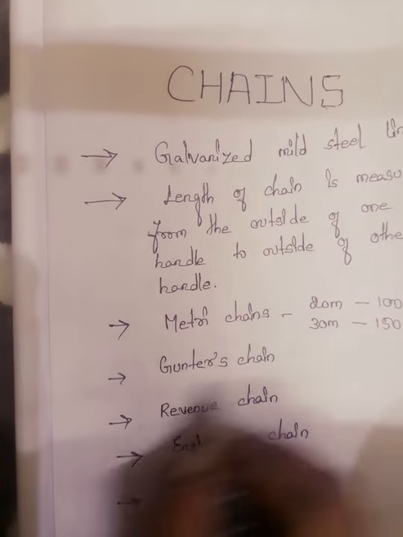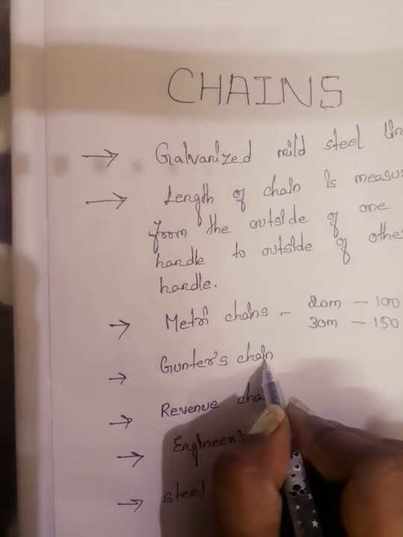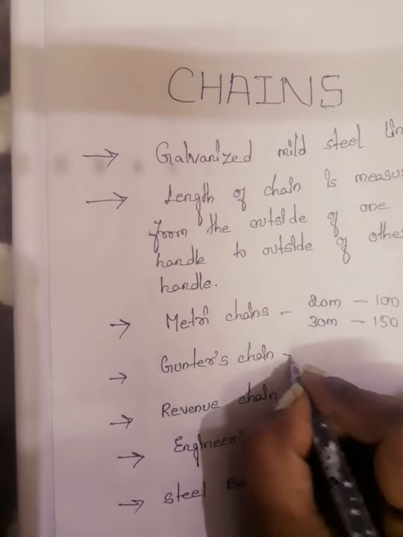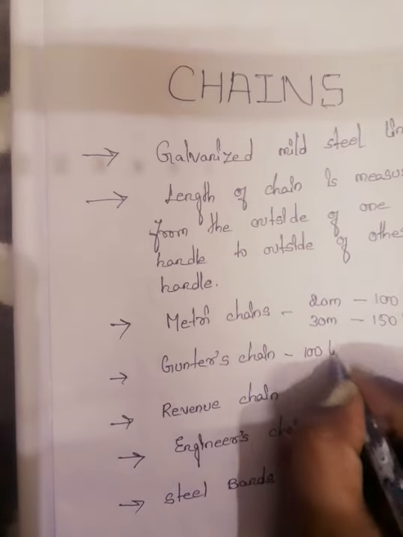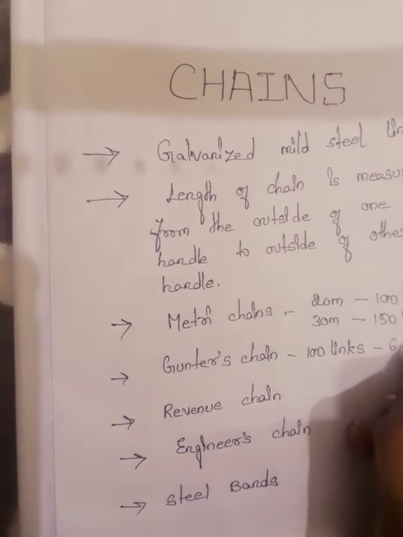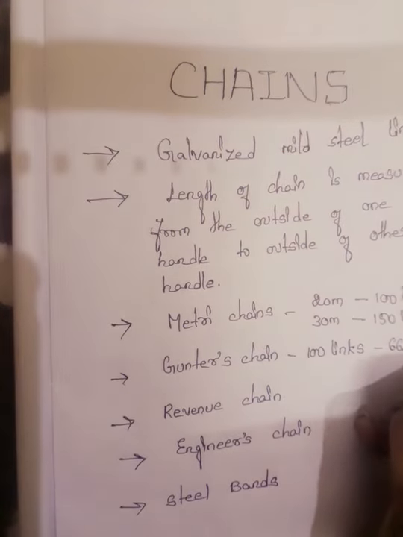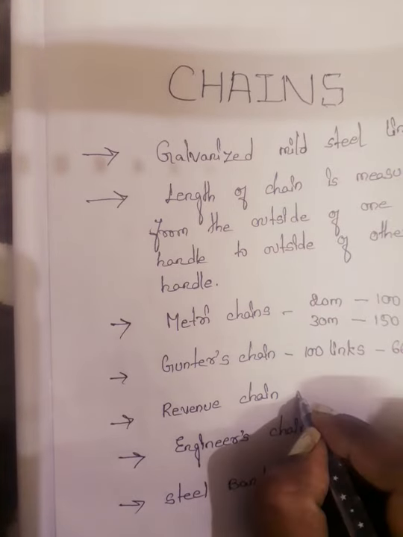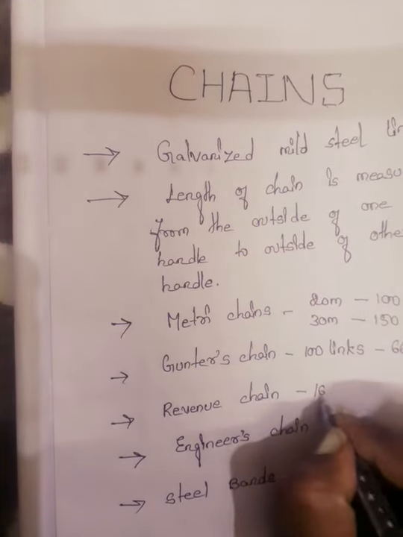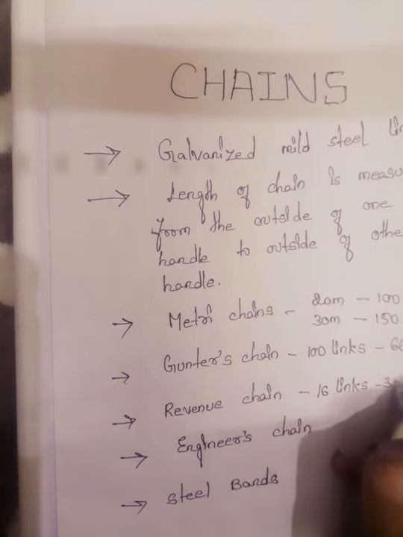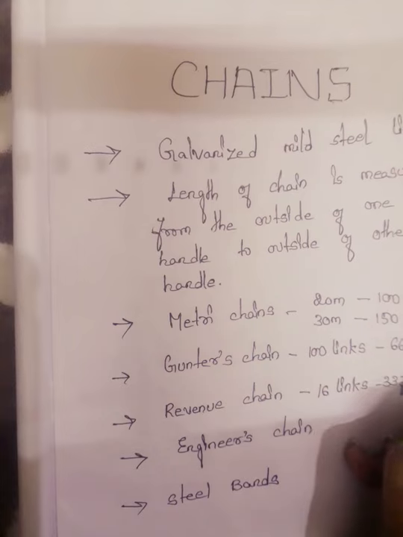And Gunter chain, which is also known as surveyor's chain, has 100 links or 66 feet. And for revenue chain, it is 16 links and 33 feet.